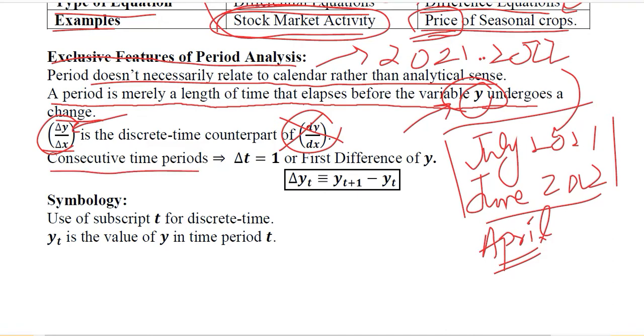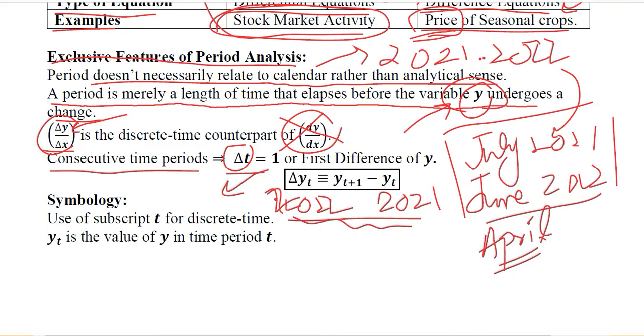Consecutive time periods are observed. For example, delta t is equal to 1 means that if we are in 2021, then the other time period will be 2022 as per this equation. So there are consecutive time periods in our analysis. Delta shows the change in time, and it is equal to 1, which means that they are successive years without any gaps. They are following each other with a gap of 1.